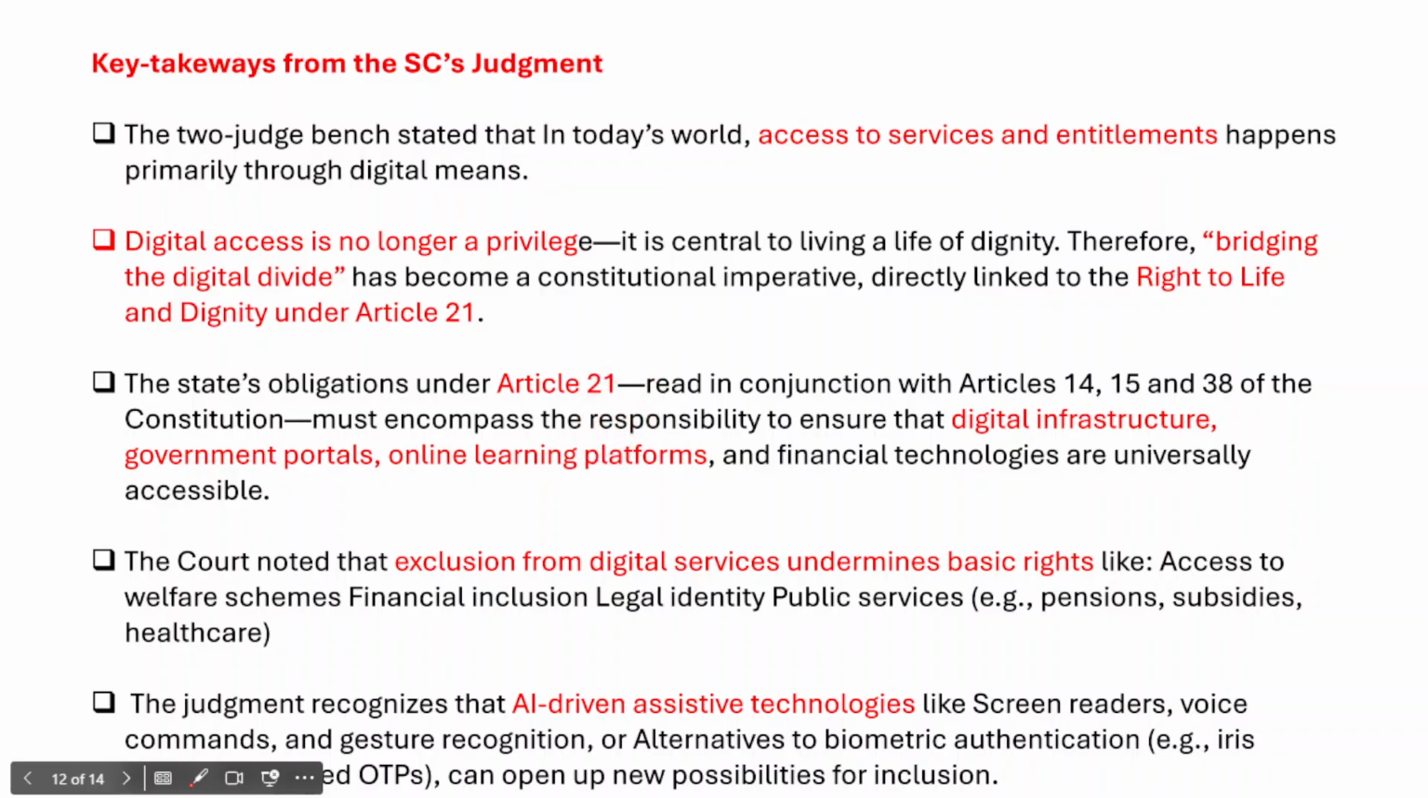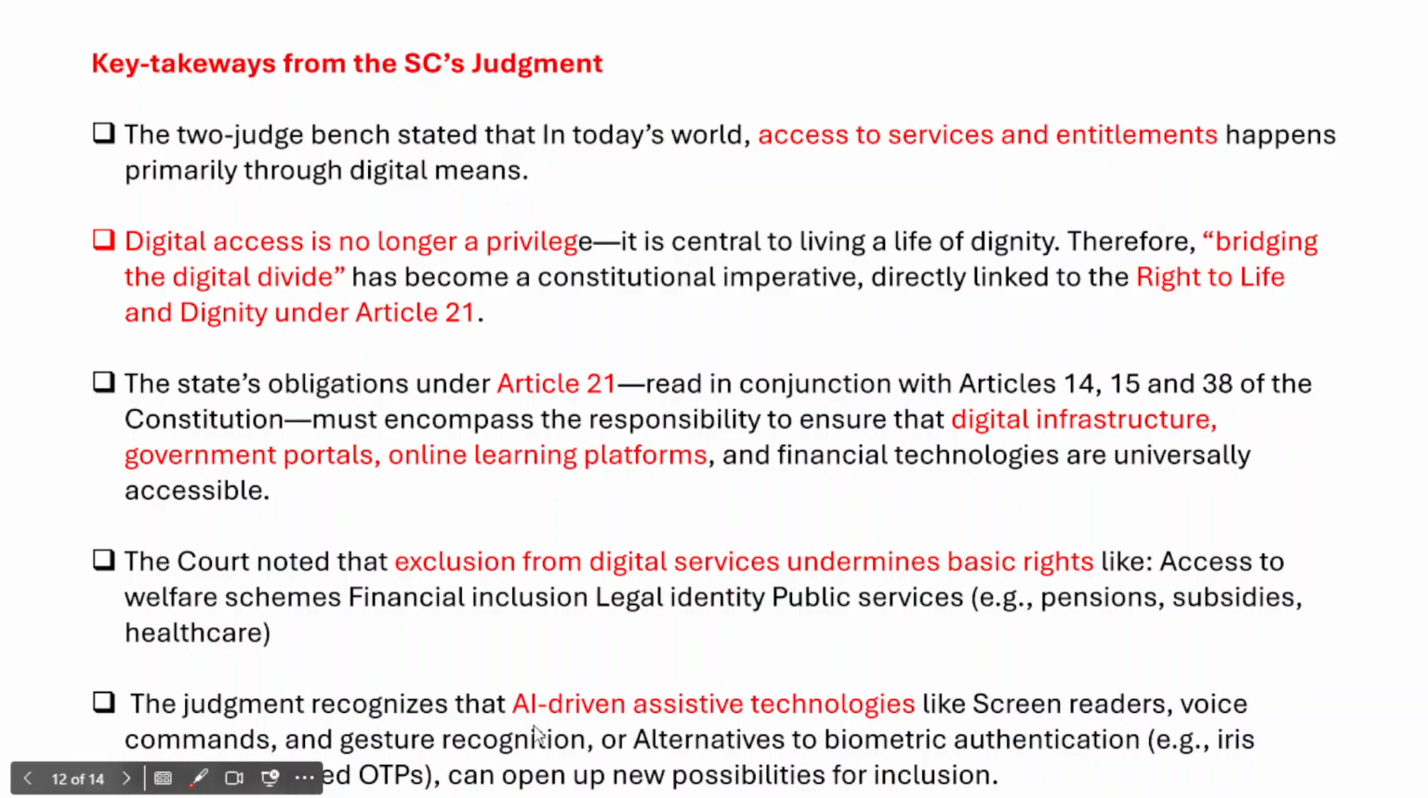And in fact, the court has also noted that exclusion from digital services undermines basic rights like access to welfare schemes, financial inclusion, legal identity and public services. So all these different services should be part of welfare schemes, they should be brought under digital services, and these digital services should also be readily accessible to the people as well.